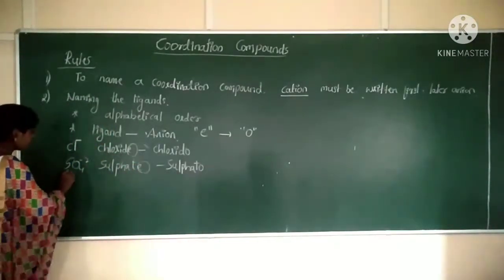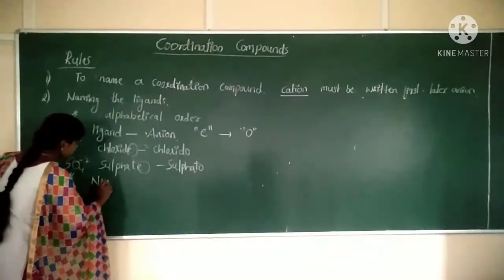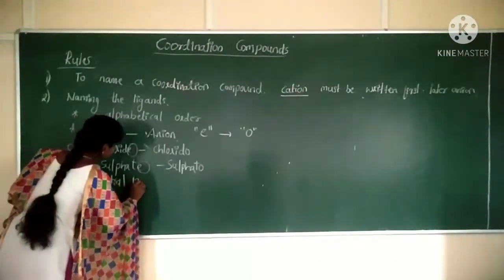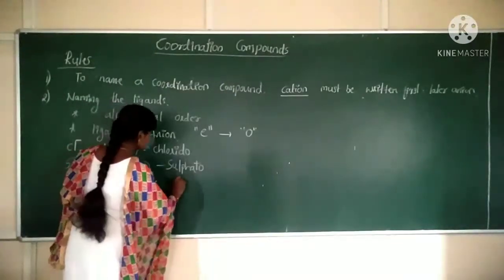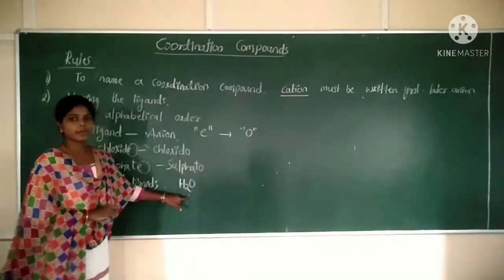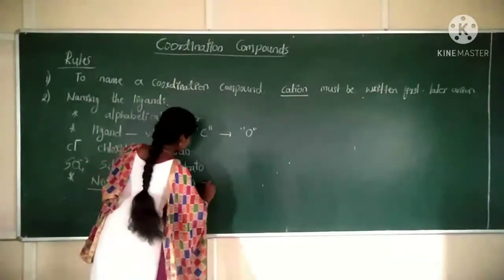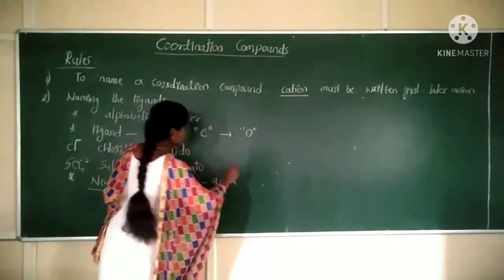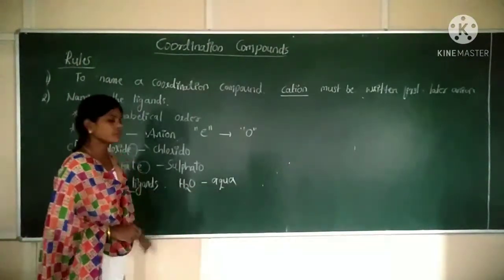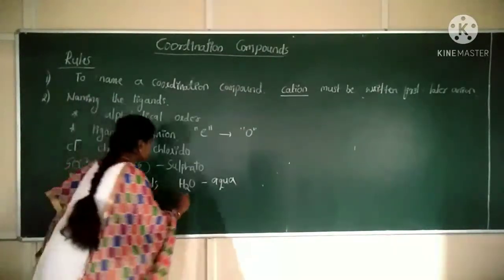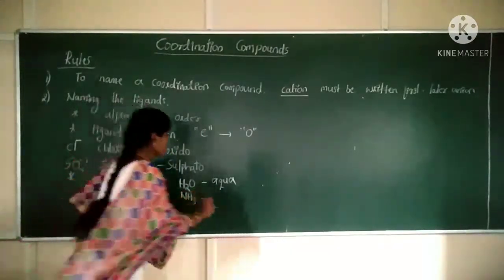Next, if we have neutral ligands in the coordination compound, special names are given for the neutral ligands. What are those special names? H2O is a neutral ligand, correct? If H2O is the ligand in the coordination compound, what should be its name? Aqua. Do not write it as water. Special names are given by IUPAC. Next, if you have ammonia, that is NH3, do not write it as ammonia. Write it as amine.